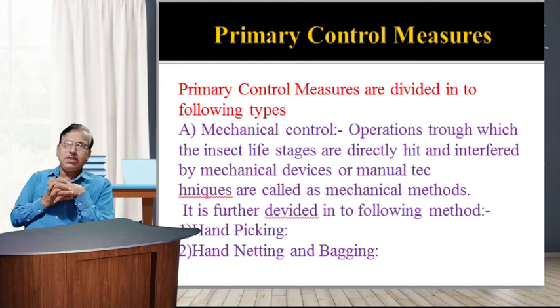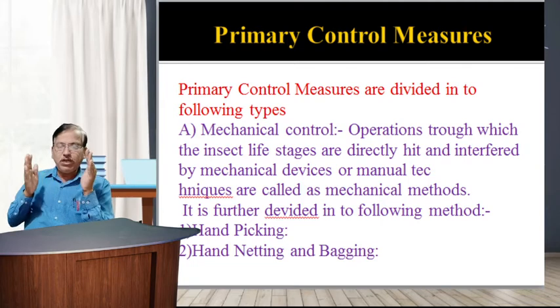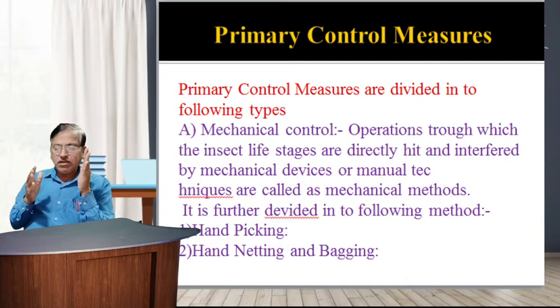It is further divided into the following methods. First, hand picking. When only a few plants are infected, certain large conspicuous species may be removed from the plants by hand and destroyed, just by pressing the abdomen or dipping them in kerosene water.